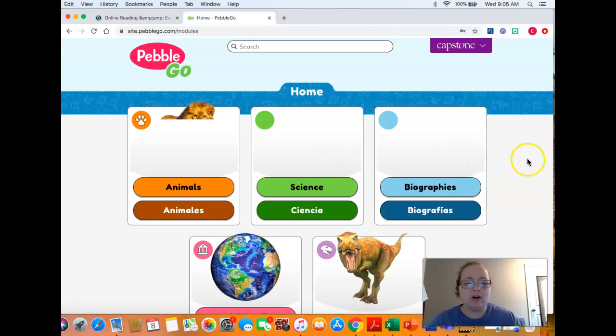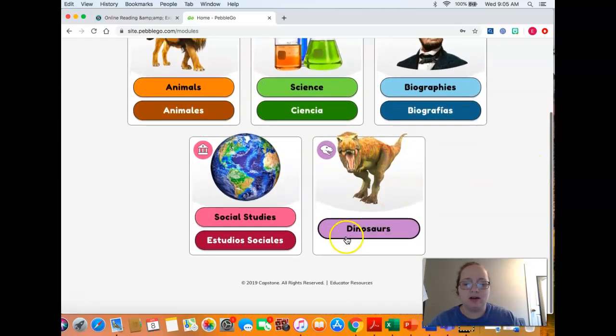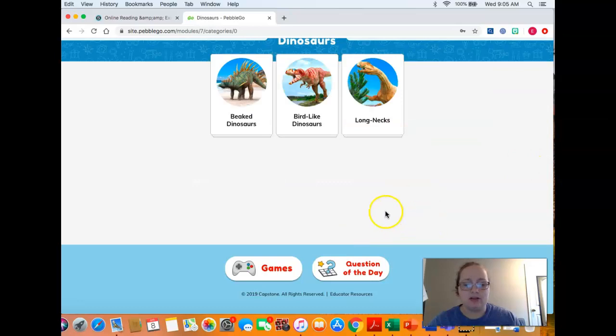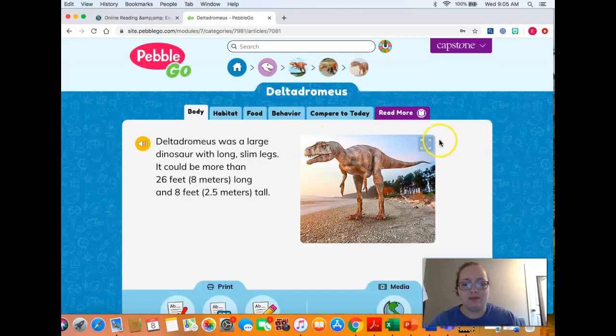And when you get in, there's all these different things. It's almost like Worldbook Online, but a little bit more. I love their dinosaur section. So there's games, there's questions of the day. I'm just going to keep clicking until we can get to something.